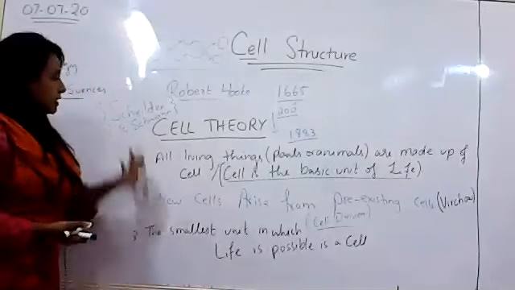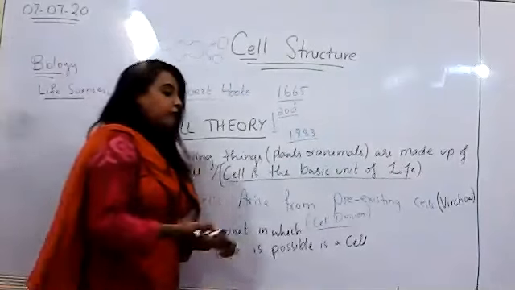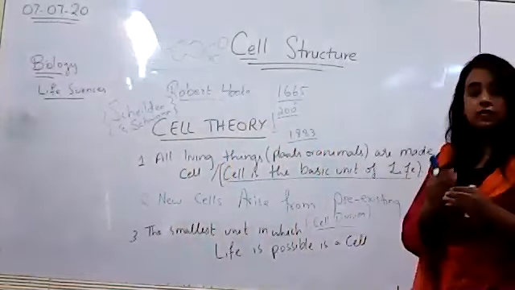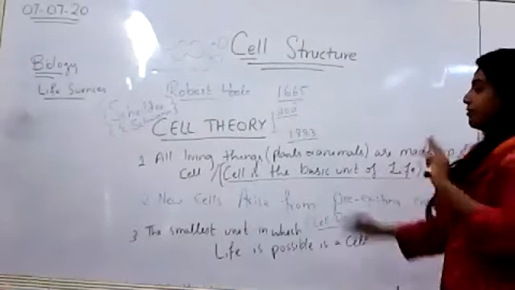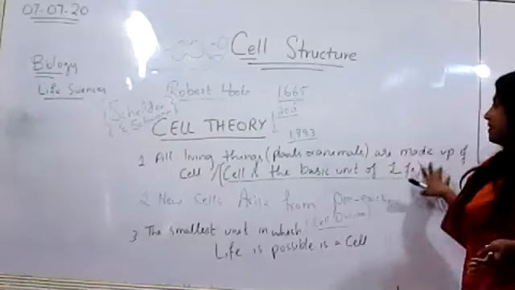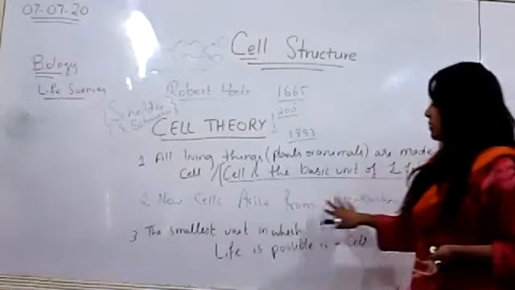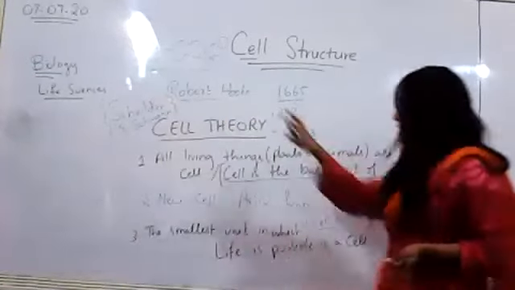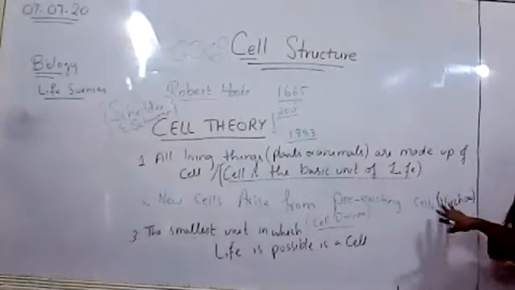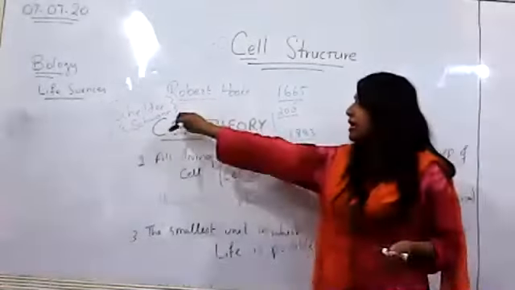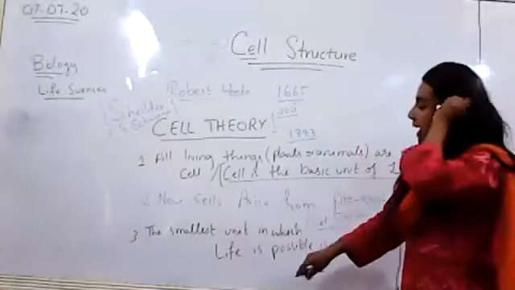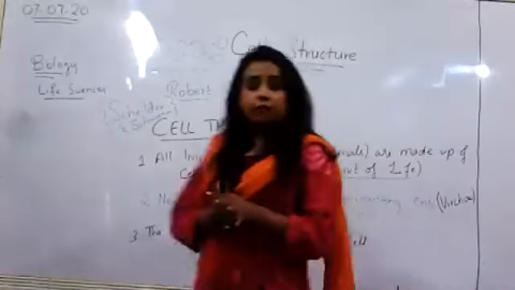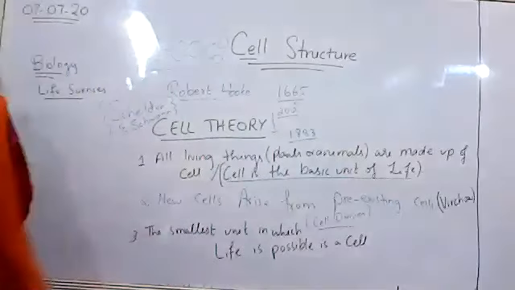So these are basically three popular postulates of cell theory. On the internet, you'll find different statements, but more or less, they'll all agree on these three points. The first being that all living things are made up of what? Cells. New cells come into being from pre-existing cells, and this postulate was not actually given by these two people. It was discovered by the scientist Virchow, but it became a part of cell theory because they published it when they gave their cell theory, right? And the last point being the smallest unit in which life is possible, that is a cell, right? Then, moving on from this,